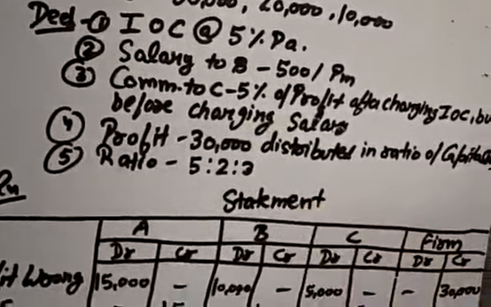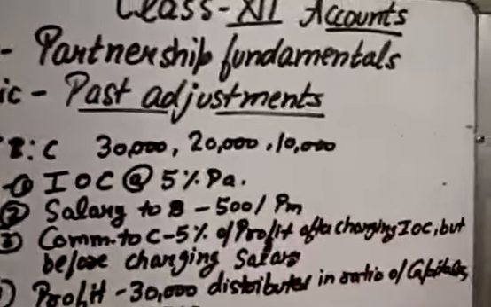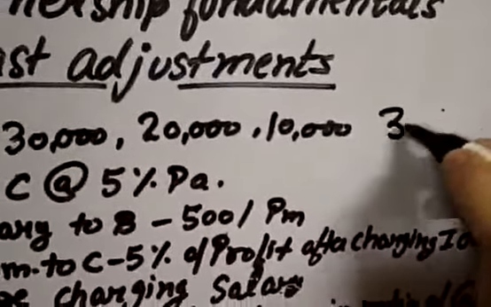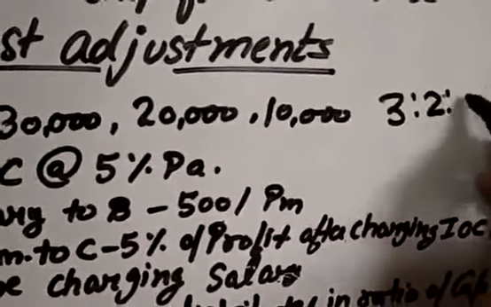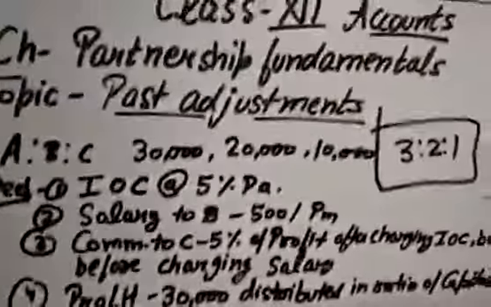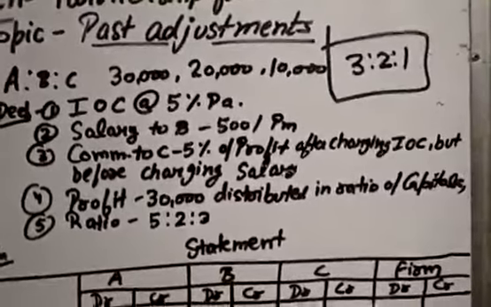The 30,000 profit we have distributed wrongly, in which ratio? In the ratio of capital. What is the ratio of capital? It is 3:2:1. 30,000, 20,000, 3:2:1. This is the ratio of capital, right? So you will cancel in this ratio.